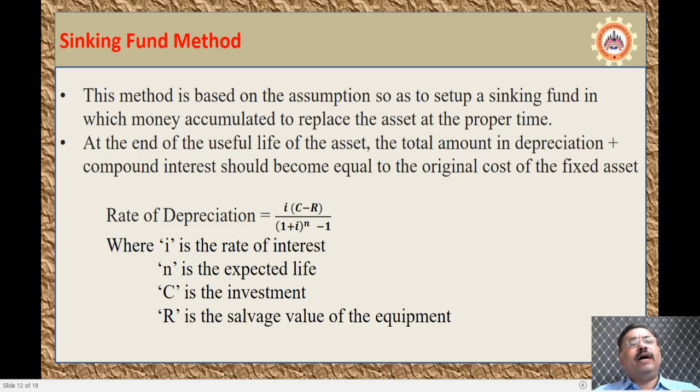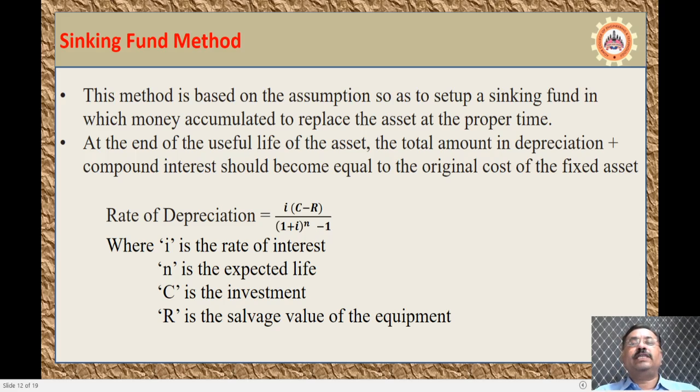The next method that you have is the sinking fund method. In this method, the assumption is to set up a sinking fund, that means a fund that you can use to replace the machinery or the asset that you have purchased at a proper time. At the end of the useful life of the asset, the total amount in depreciation plus the compound interest, here the interest also will be taken into consideration, could become equal to the original cost of the fixed asset.